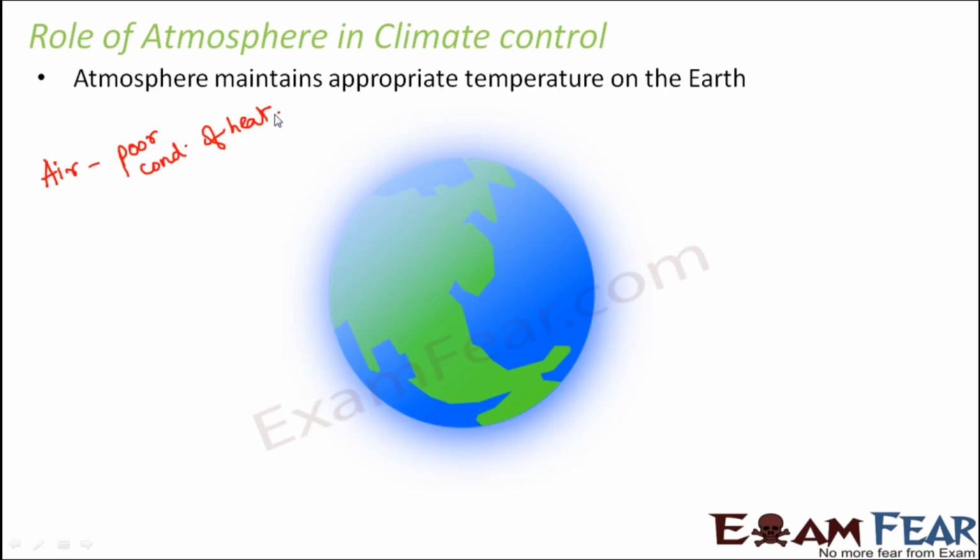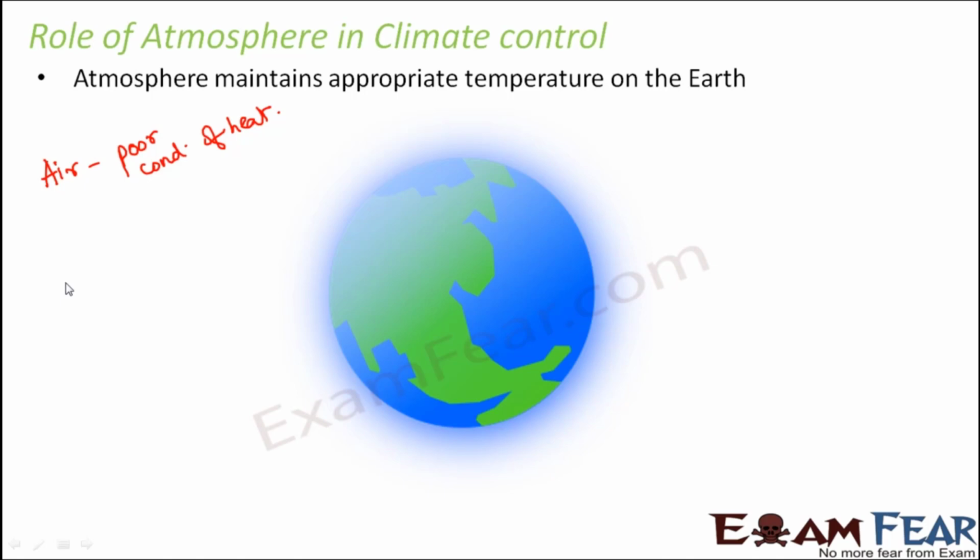Similarly, at night, what happens? Because air is a poor conductor of heat, it doesn't allow too much heat to escape out of the earth. Because if too much heat escapes from the earth, then the temperature of the earth will drop drastically. Again, if the temperature is very low or very high, the living organisms will not be able to survive. So air neither allows excess heat to enter inside the earth, nor does it allow excess heat to escape out of the earth. That way it maintains a decent average temperature on the earth.